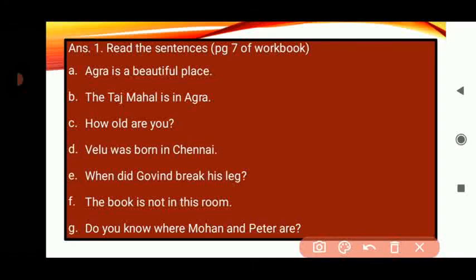Now, let us see the E question. When did Govind break his leg? So again, the first letter W will be capital, and we can see Govind is a name, so G will be capital. And as we are asking a question, so we will put question mark in the end.